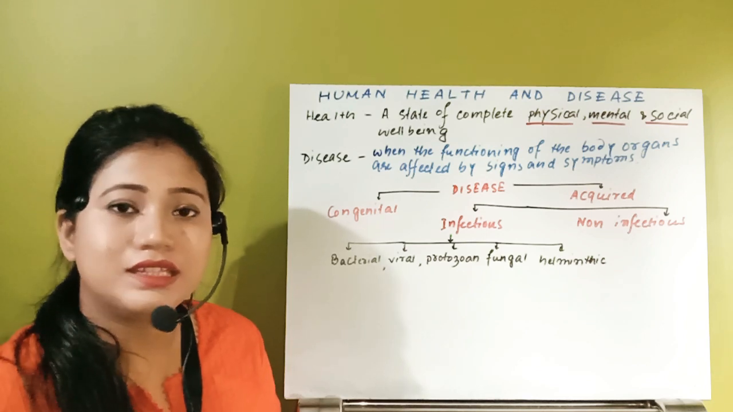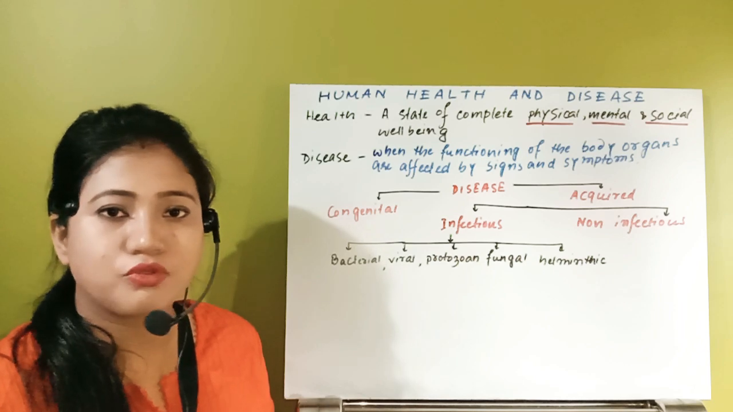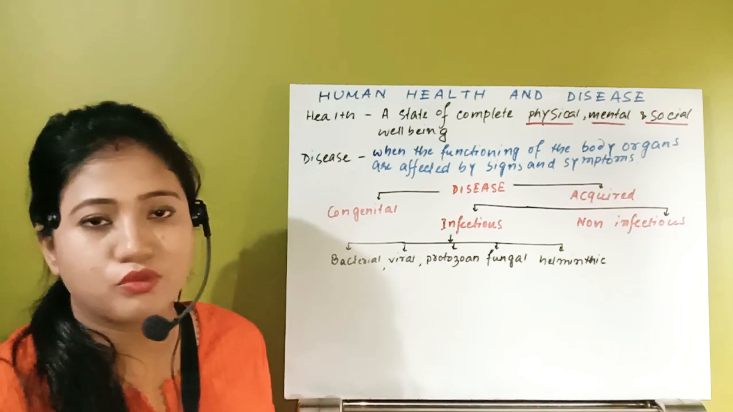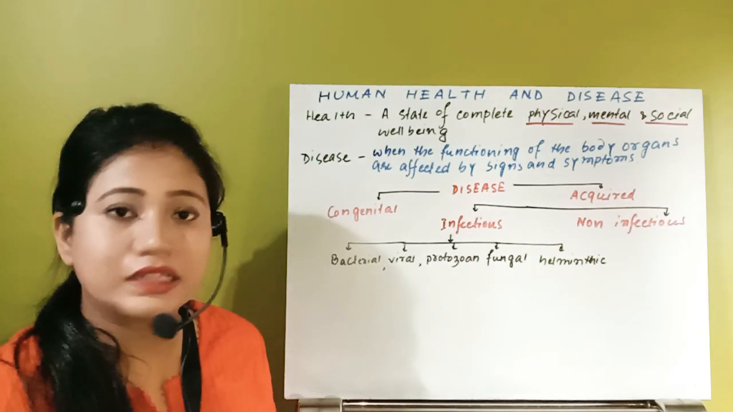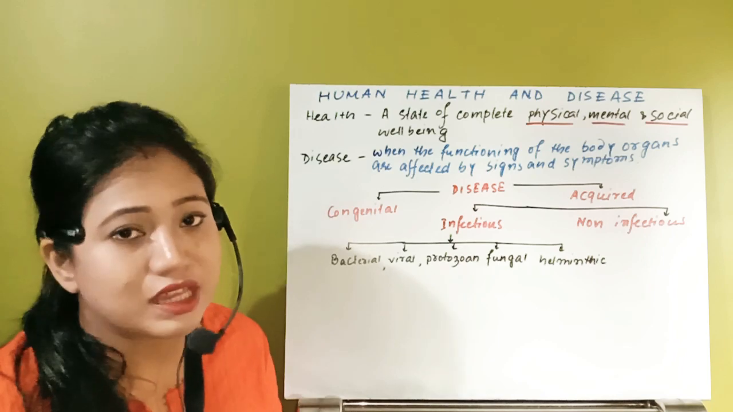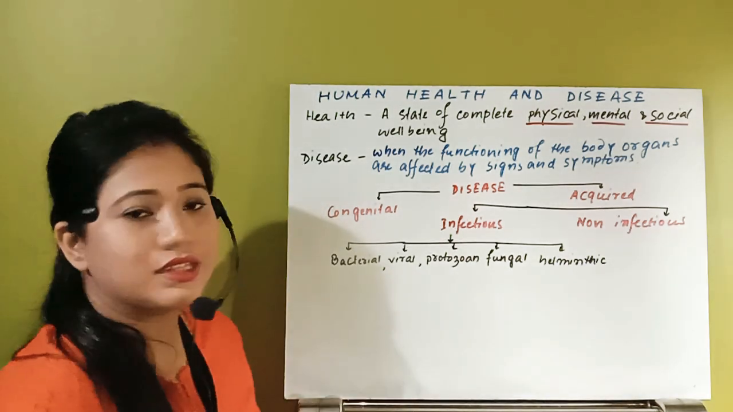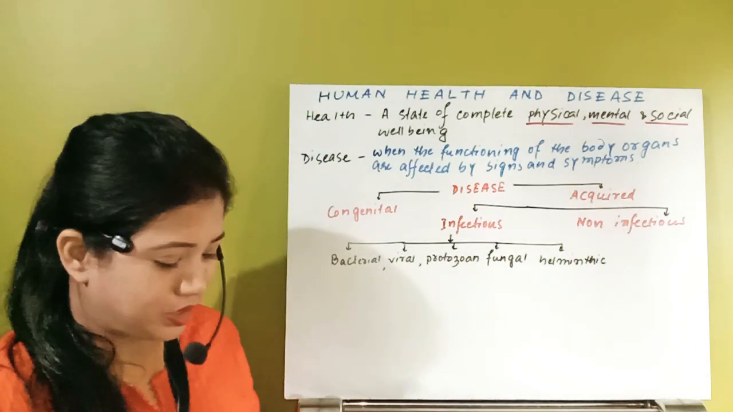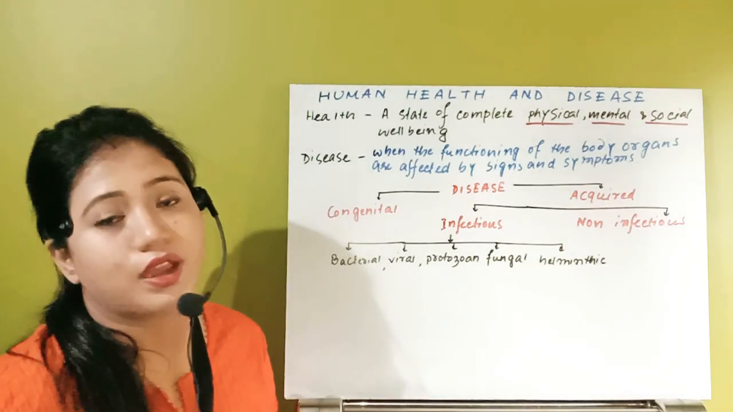Now disease is actually a very broad term. We cannot say that only if you have a common cold, then you have a disease. Actually, various types of conditions we will call that, yes, this individual is a diseased individual. So that's why we divide disease into two broad parts. What are they? The first one is congenital disease, and another is acquired disease.